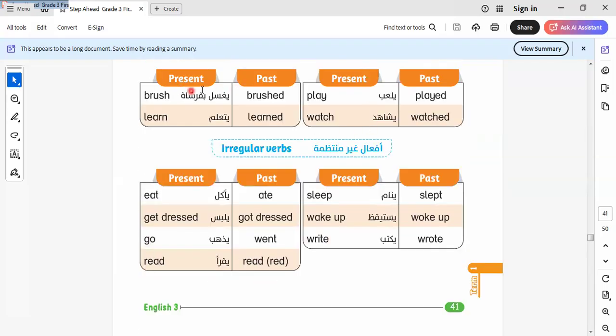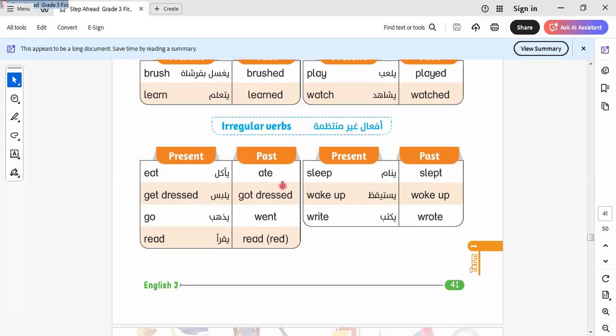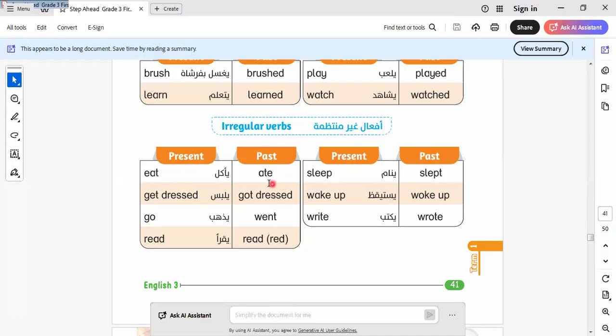So here we have the past by adding ed to the verb like this. Brush, brushed. Learn, learned. This is called a regular verb. How can I know a regular verb? By adding ed to the verb. An irregular verb, how can I know it? By the verb changing. This means you must memorize the irregular verbs. There's no other way. You must memorize them like you memorize the timetable in mathematics, because it's important for us to know the irregular verbs.